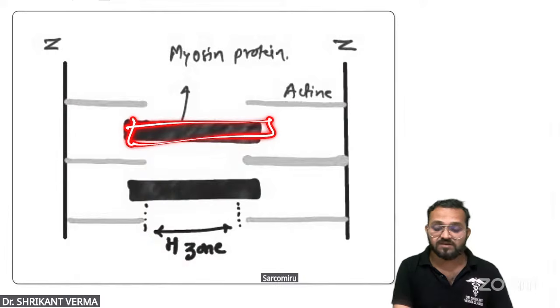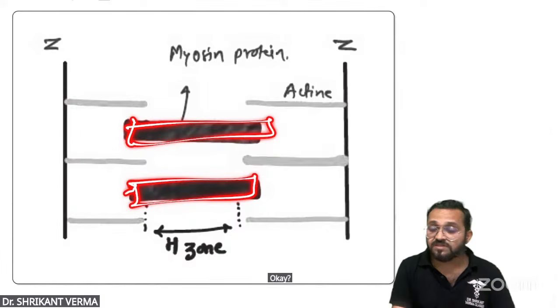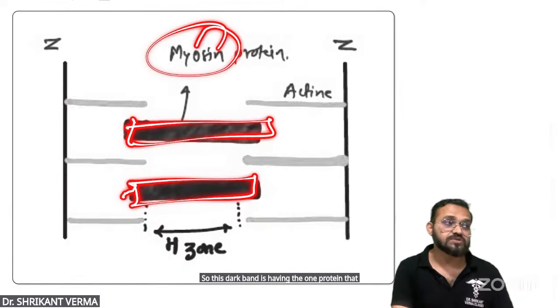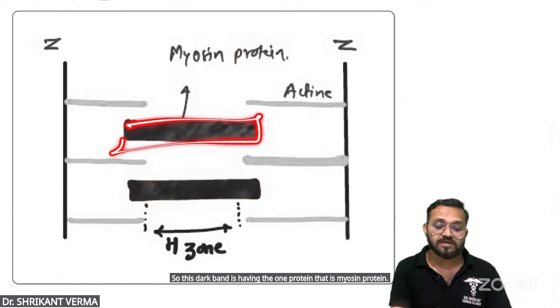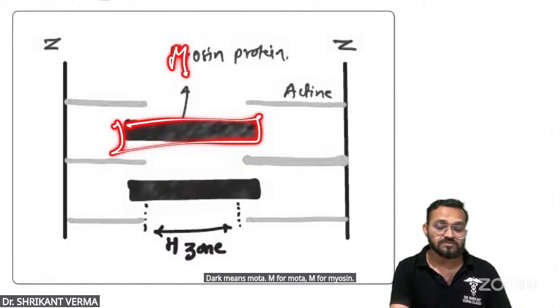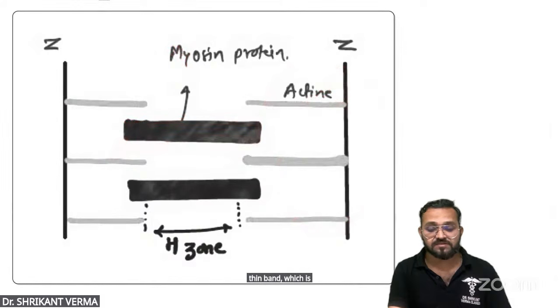Is this a dark or light band? Dark. So this dark band is having the one protein that is a myosin protein. Dark means mota. M for mota, M for myosin. So this is the thin band which is made by the actin.